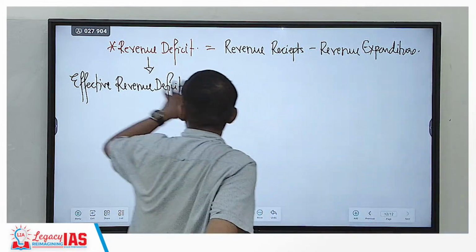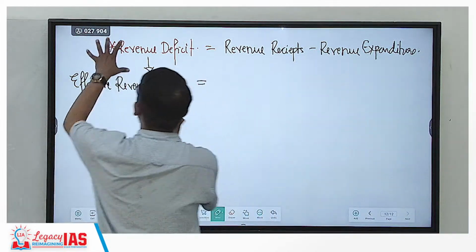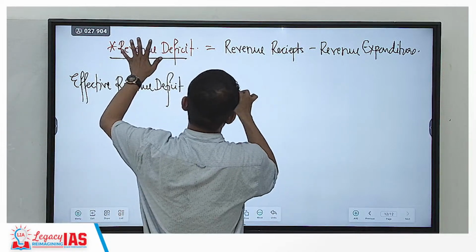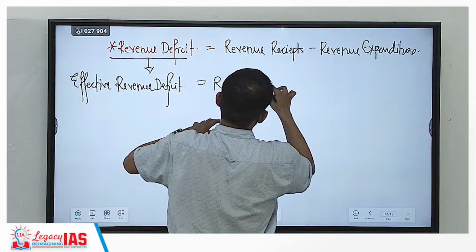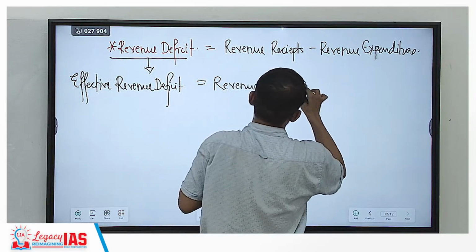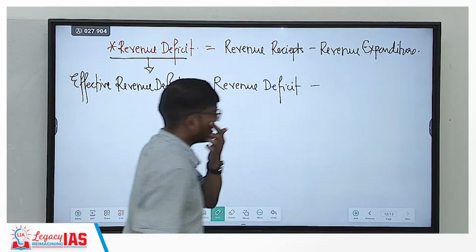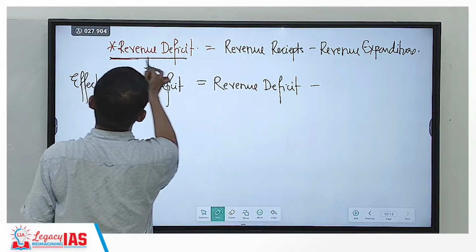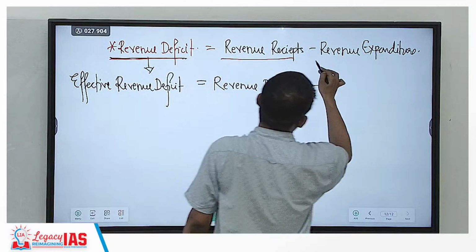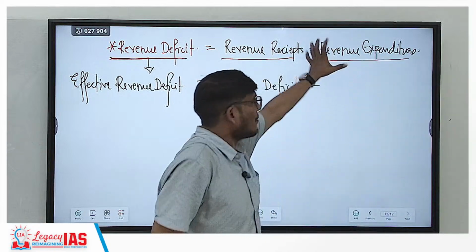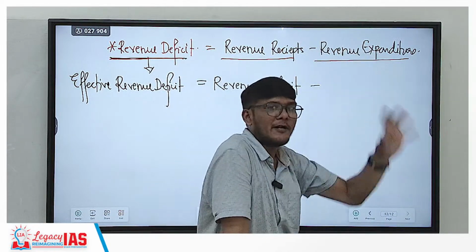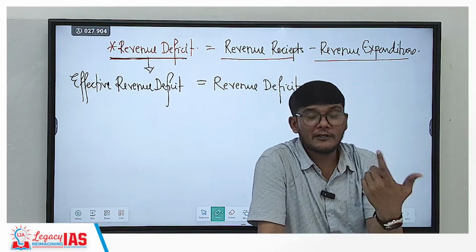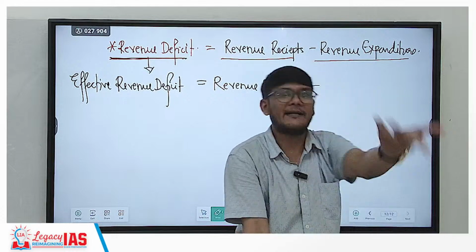Now, effective revenue deficit means revenue deficit minus, understand, in this what is happening? Revenue deficit, you have said it's revenue receipts minus revenue expenditure, but some amount of revenue expenditure of the government of India goes to the states for the things that are capital expenditure.